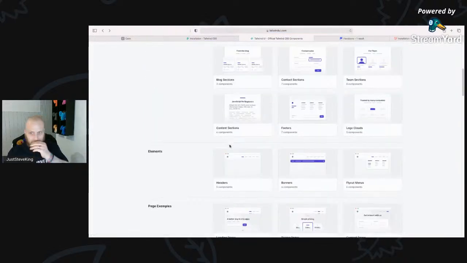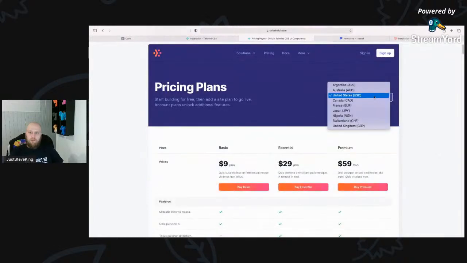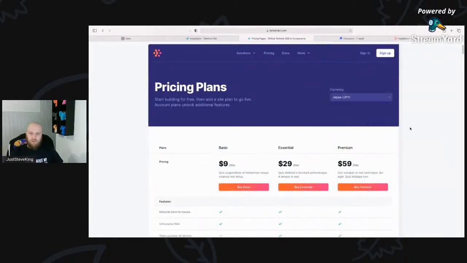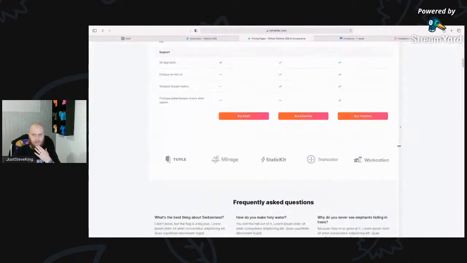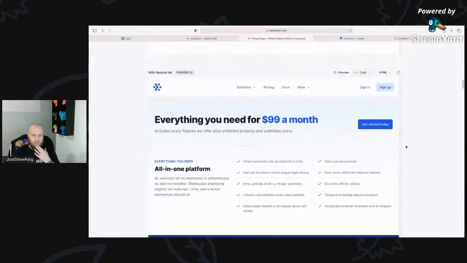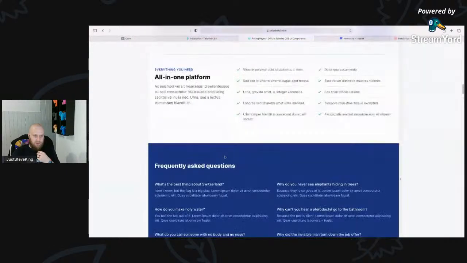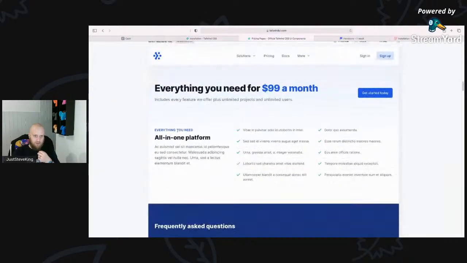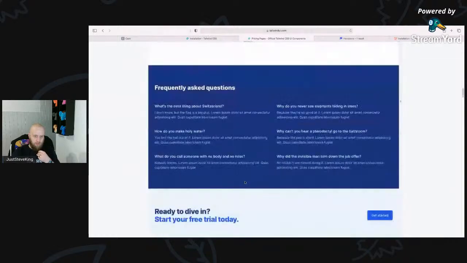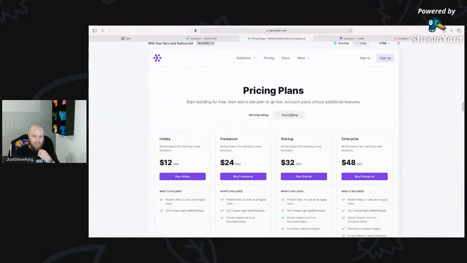So let's go to one of these pricing pages that we've got here. What have we got? We've got pricing options. That's kind of cool. Might not be quite the style I'm looking for there. That's kind of cool. I like that, how it's got one-off price, everything you need, frequently asked questions. Then you've got pricing plans, monthly and yearly switching.